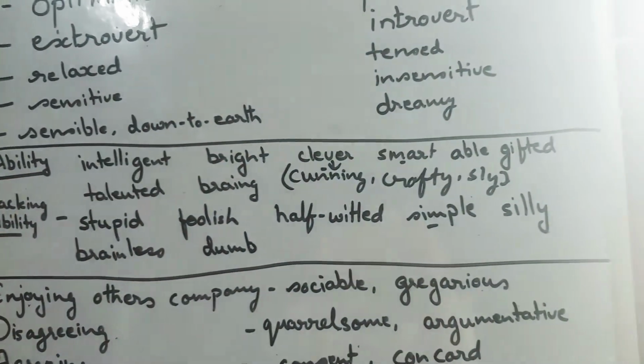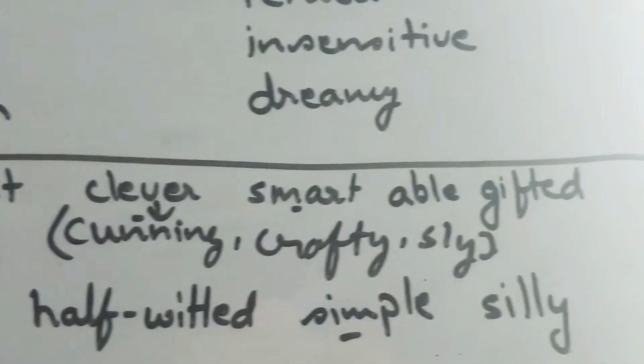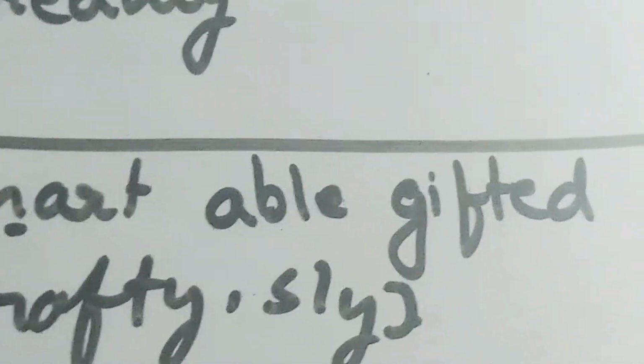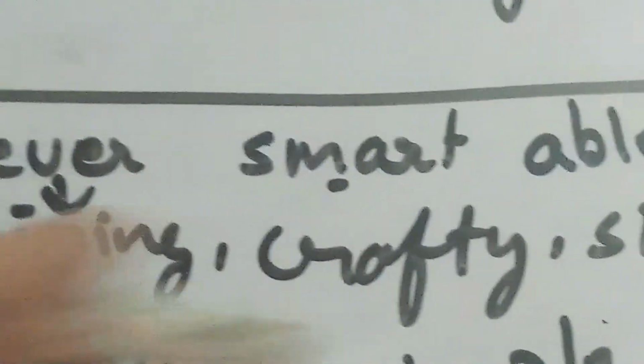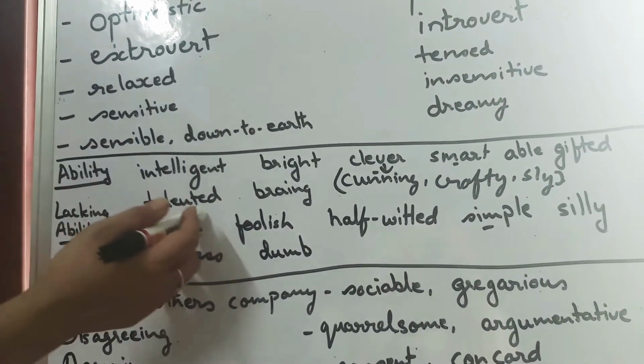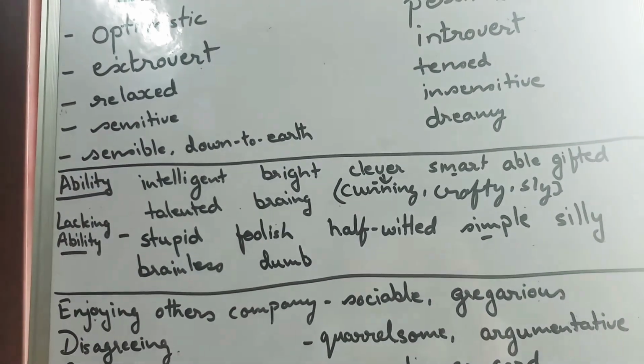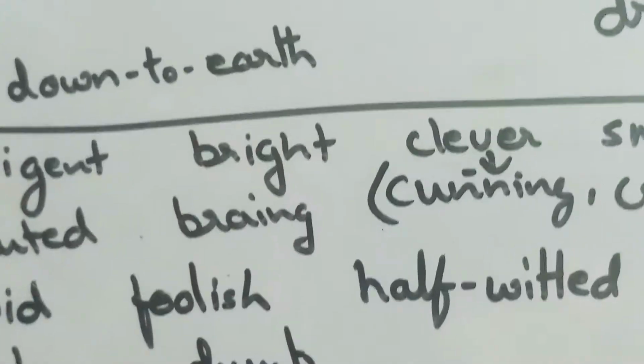Able. I suppose that person is quite able. You can give this assignment to that person. He is quite efficient of doing that, and gifted is something God gifted, talented and brainy, something gifted. Already that talent is in that person, so you can rely on that.